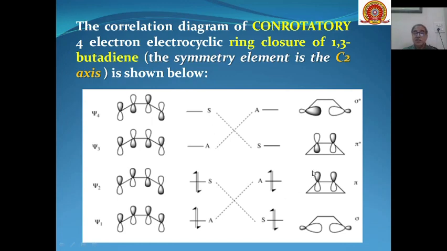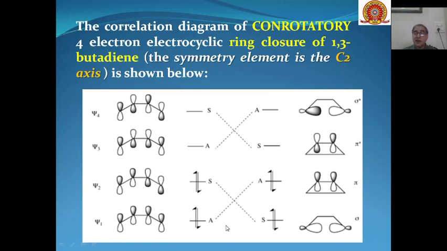Similarly, this is the symmetry of the products formed, that is the cyclobutene derivative which is formed. This is the symmetry of the four orbitals which are present. This is sigma, this is pi, this is pi antibonding, and this is sigma antibonding orbital. The sigma orbital is symmetric with respect to C2 symmetry. The pi orbital is antisymmetric with respect to C2 symmetry. The pi antibonding orbital is symmetric with respect to C2 symmetry, and sigma antibonding is antisymmetric with respect to C2 symmetry.